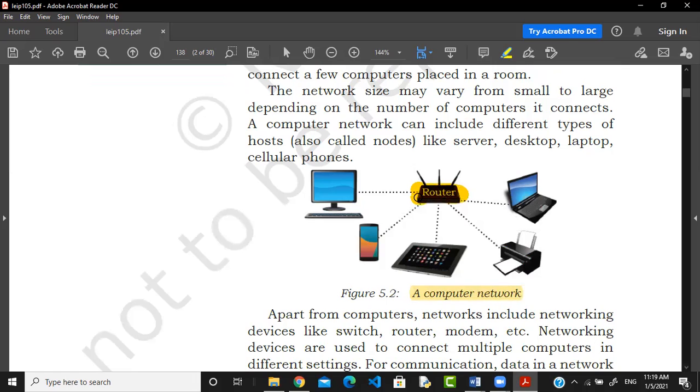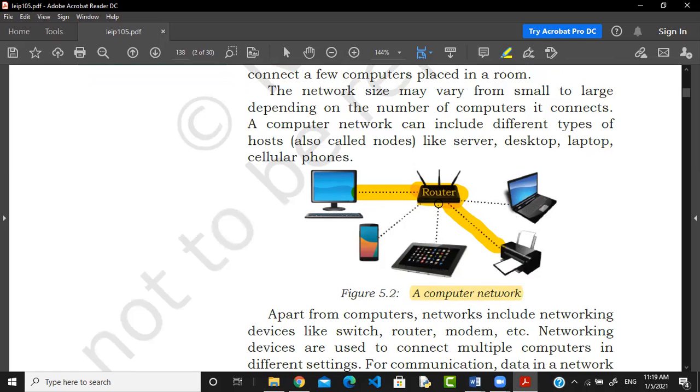This is the router device. Through this router device, all computers are connected. Maybe there is a physical line in between, and maybe there is no physical line. They are connected through Wi-Fi, and maybe they are connected through a physical line, like this. These are all computers.